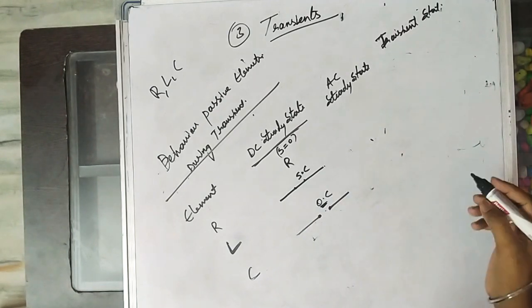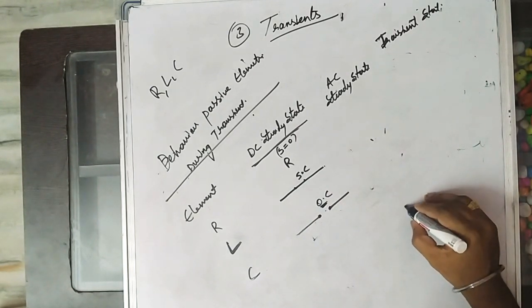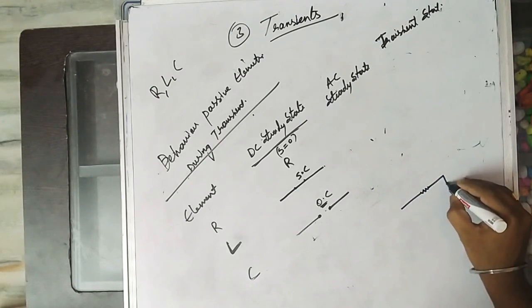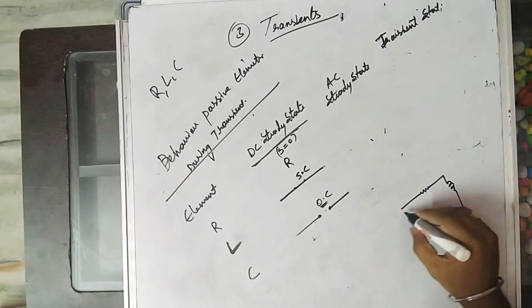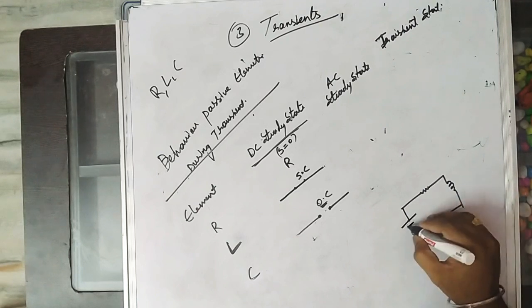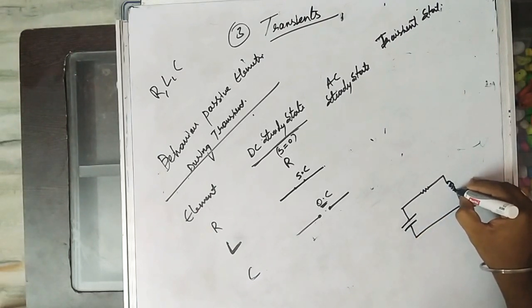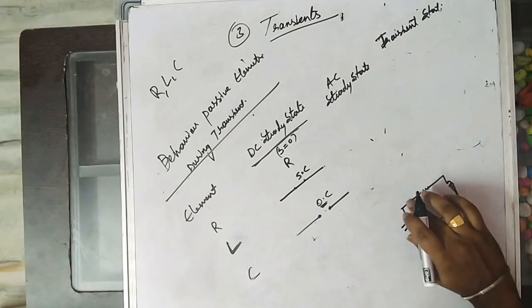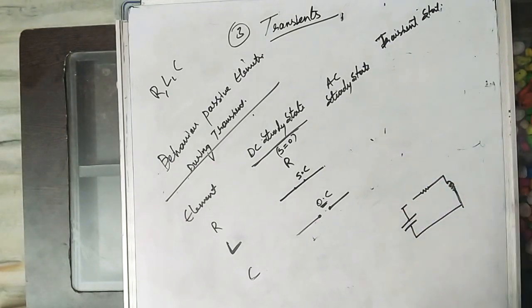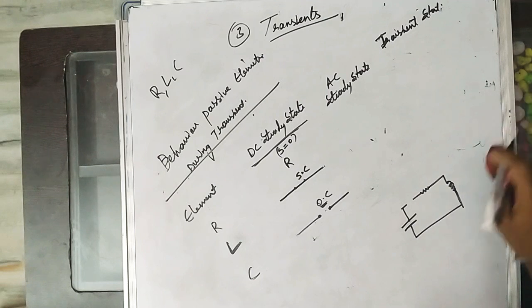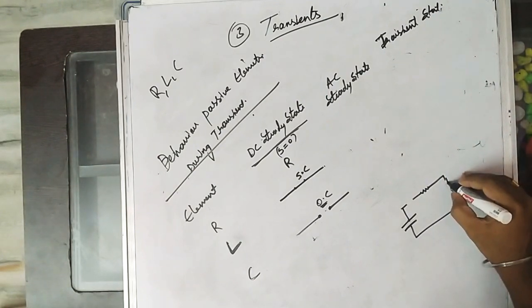How will it be open circuit? See, if you apply DC, initially the inductor doesn't allow a sudden change in current, so at that time it acts like an open circuit.